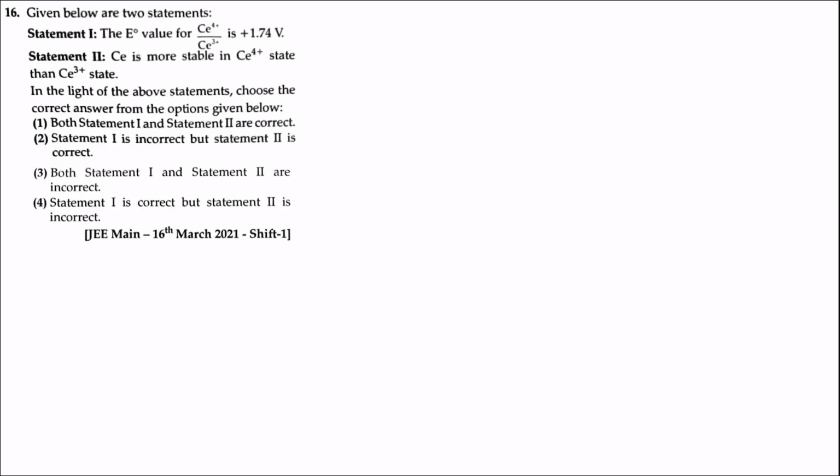Given below are two statements. Statement 1: The E0 value for cerium 4 plus ion changing into cerium 3 plus ion is 1.74. That is, cerium 4 plus ion accepting one electron and changing into cerium 3 plus ion. The reduction potential value for this is 1.74 volt.